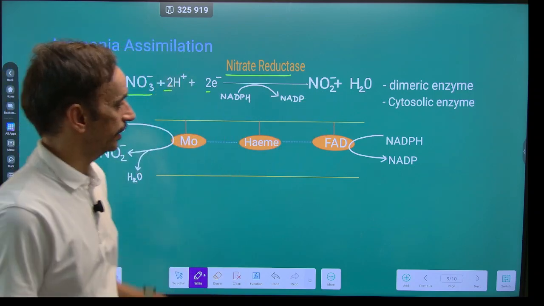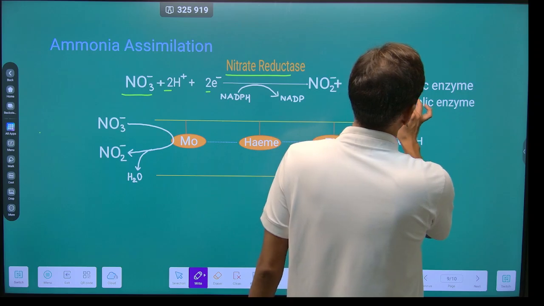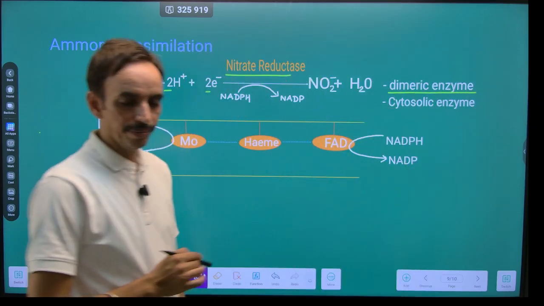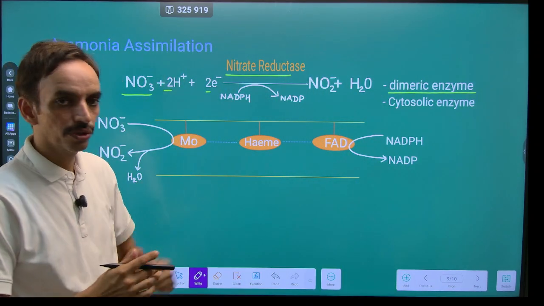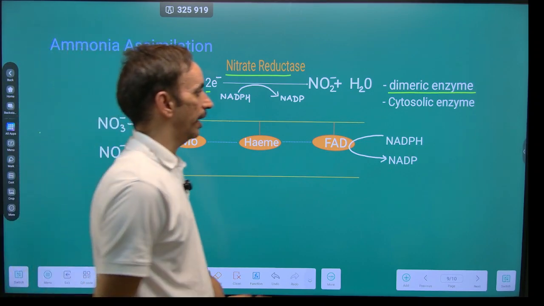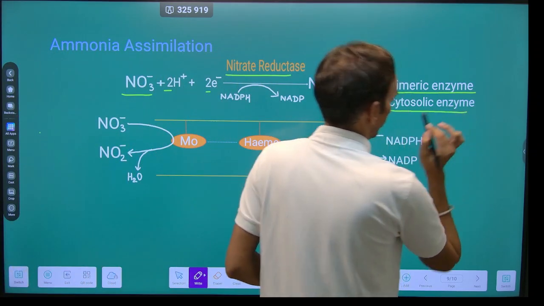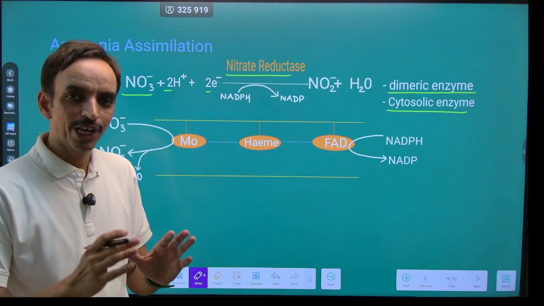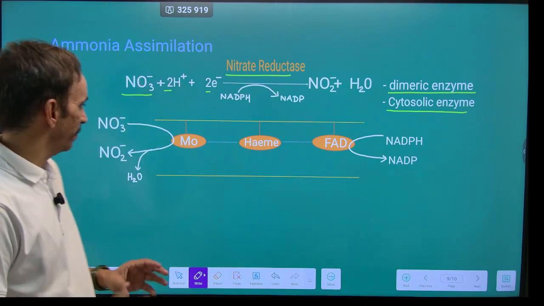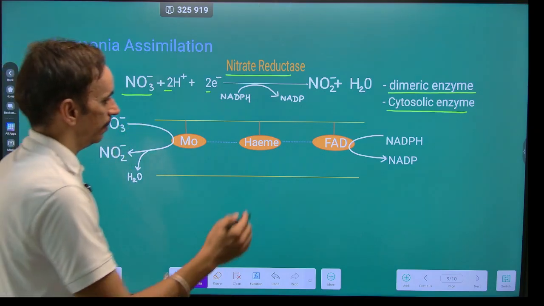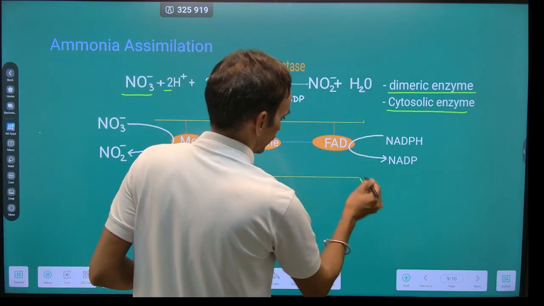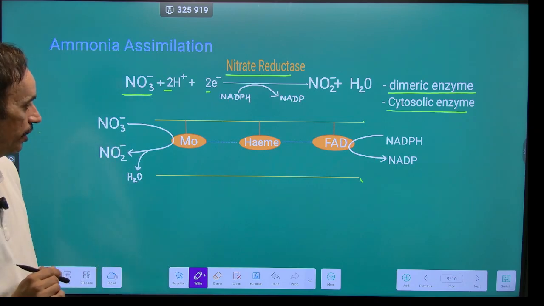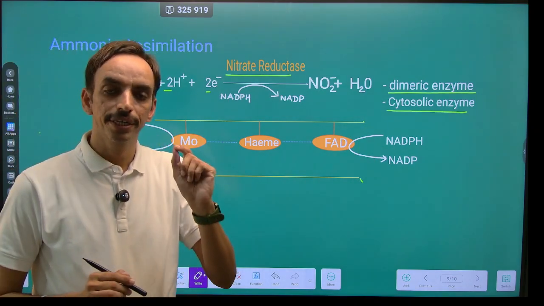This nitrate reductase is a dimeric enzyme made up of 2 subunits, and it is a cytosolic enzyme. It remains present within the cytoplasm of the plant. It has a first unit and a second unit, and these units contain 3 prosthetic groups.